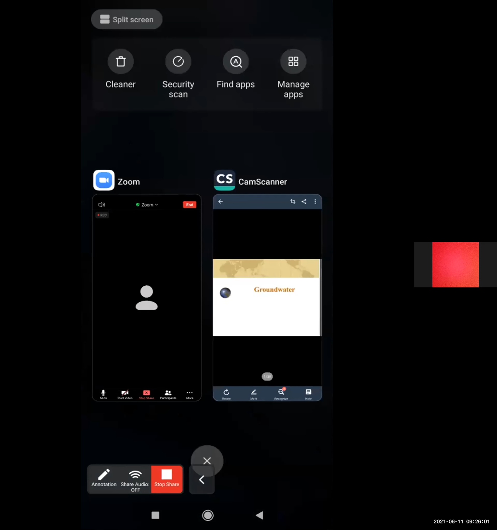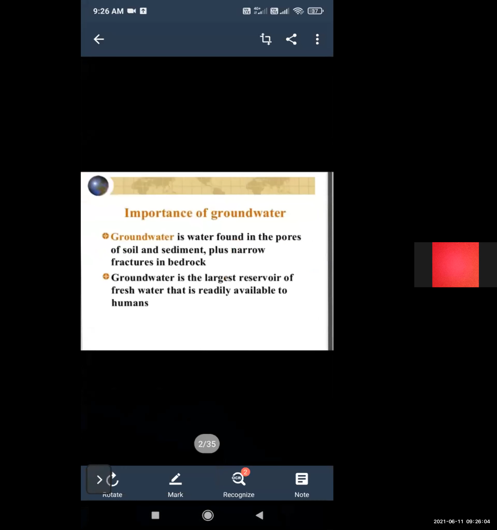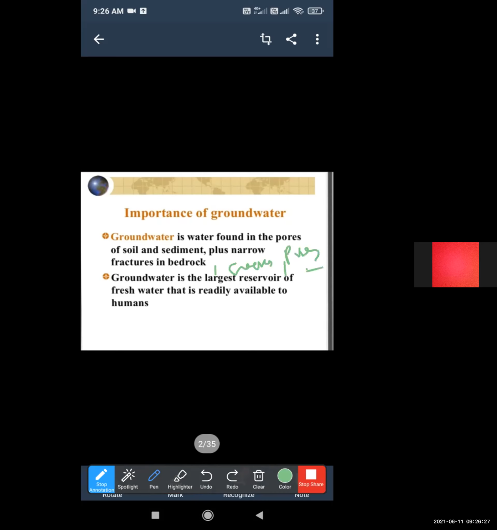So what is the importance of groundwater? Groundwater is found in the pores of soil and sediment plus narrow fractures in bedrock, meaning any cracks or pores.